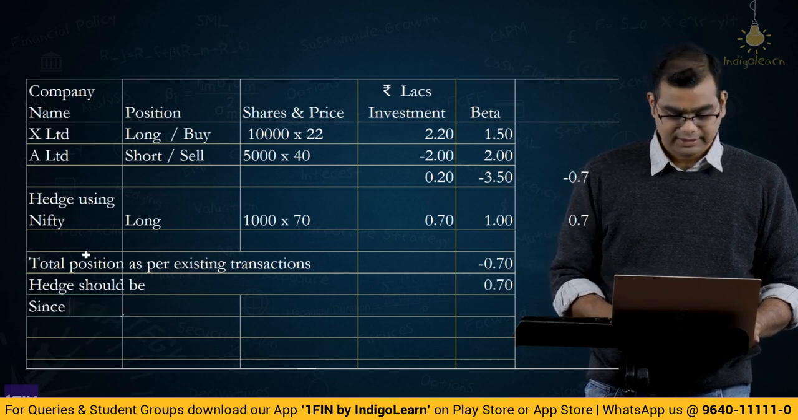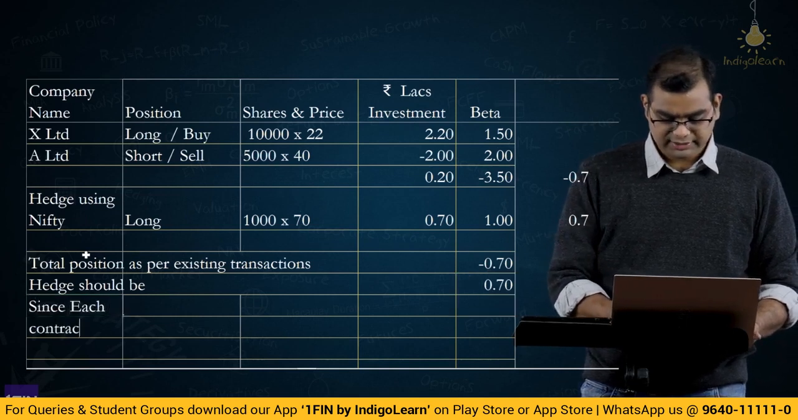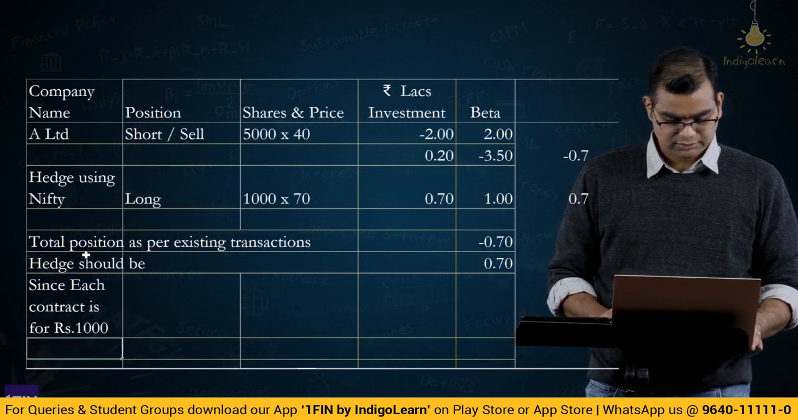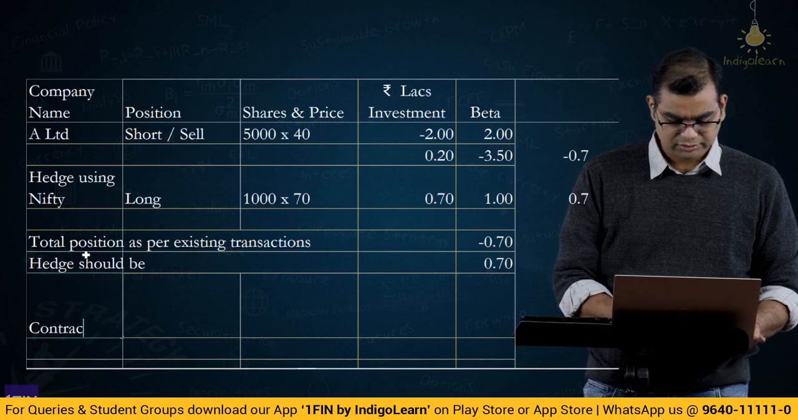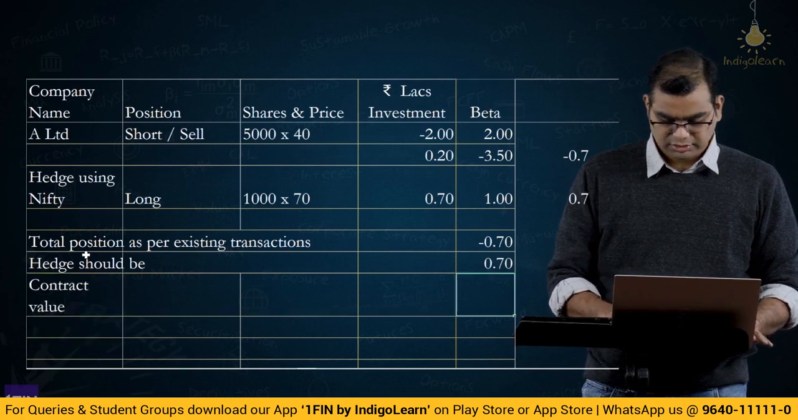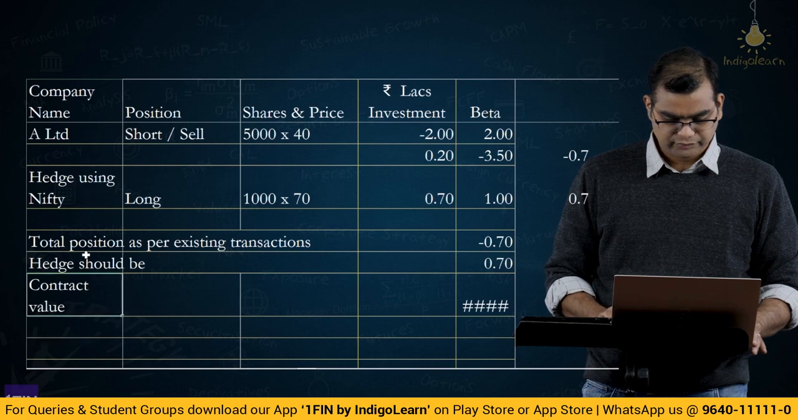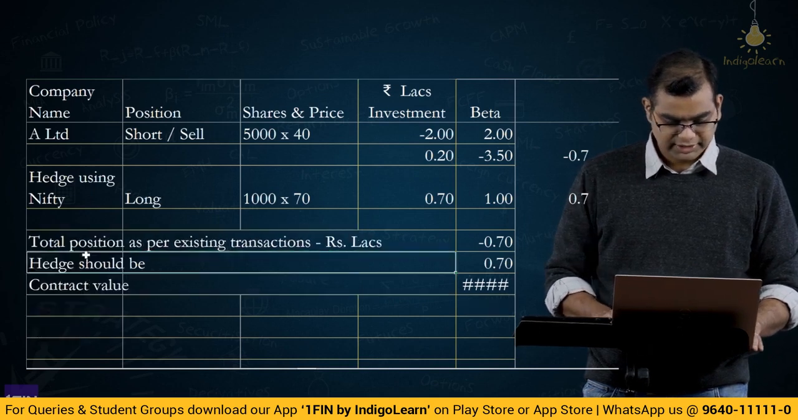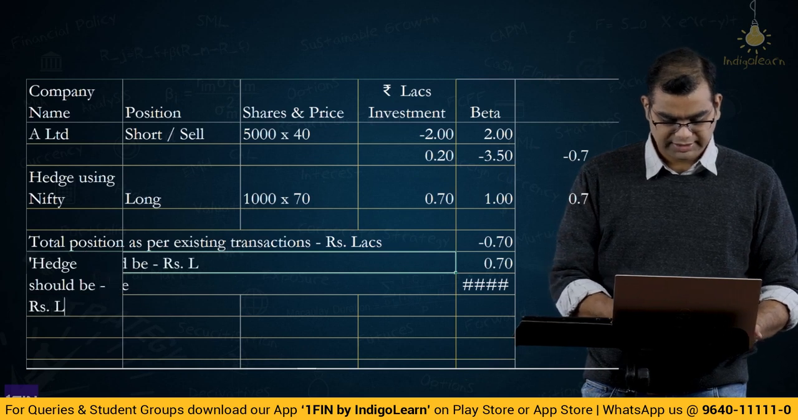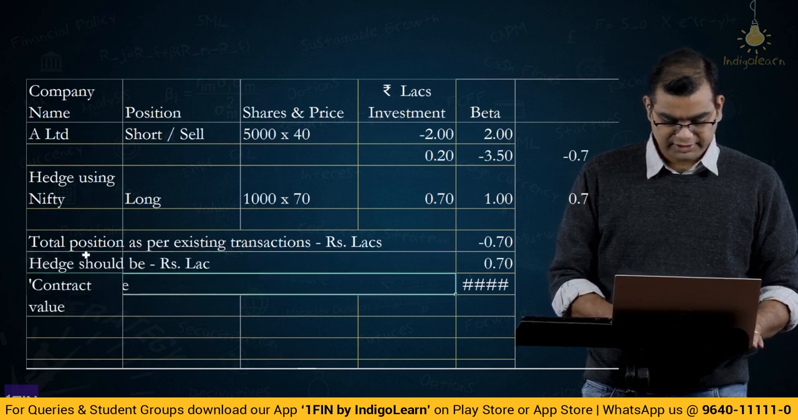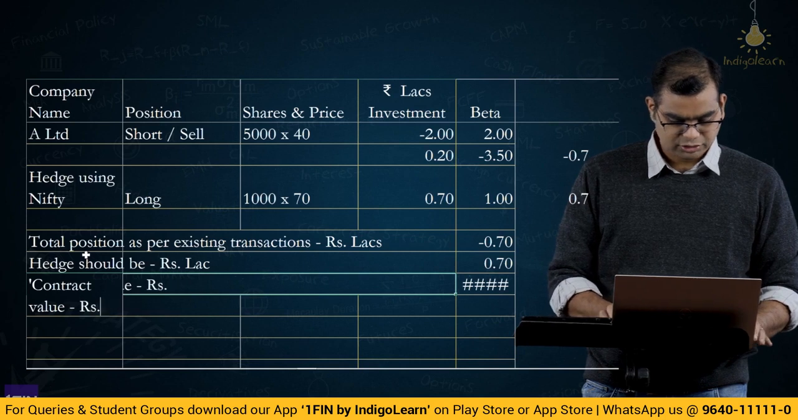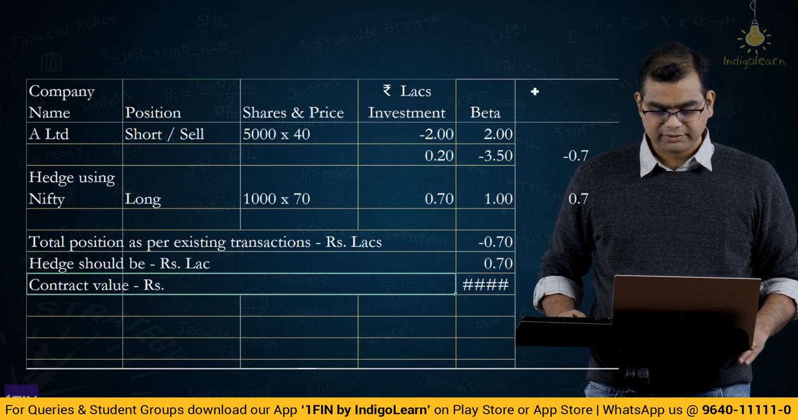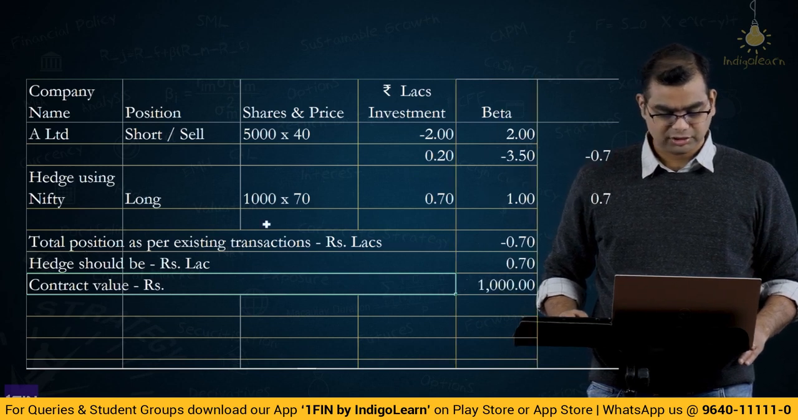Since each contract is for rupees 1000, or we can say contract value 1000. Let me even further clarify, rupees lakhs. Hedge should be rupees lakhs so much. Contract value is rupees. What is the contract value? 1000. Okay. So, if I slightly expand this row, 1000.